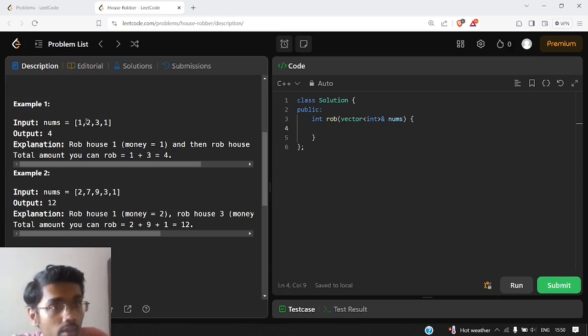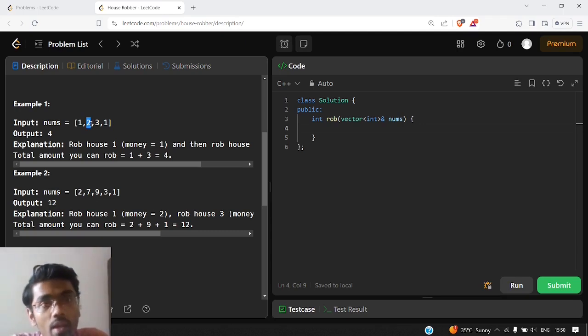Let us see with this example. First we are standing at this house, and we have two options. Either we can rob this house and directly jump onto the next, or we can skip this house and jump onto the other house. If we see the first scenario, what is the maximum amount of money we can get from these two houses? Obviously 2, because 2 is greater than 1. So we will skip this house, jump onto this house and rob the money.